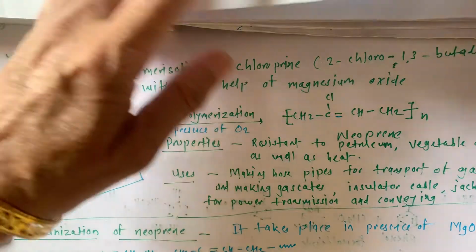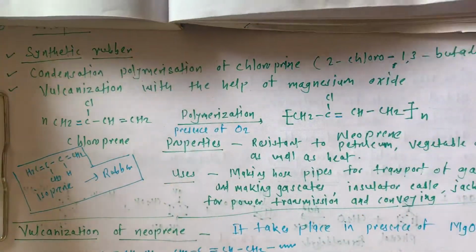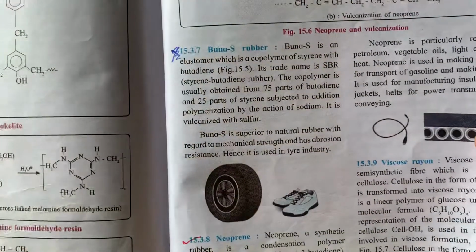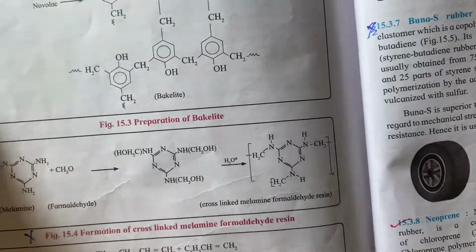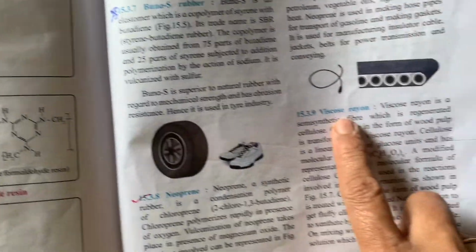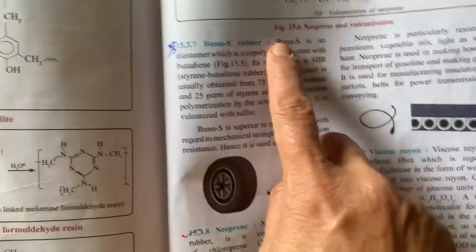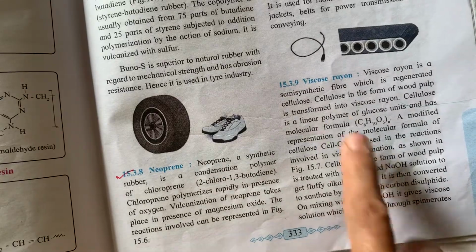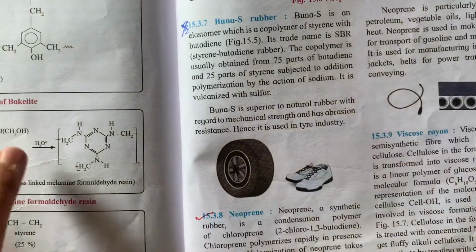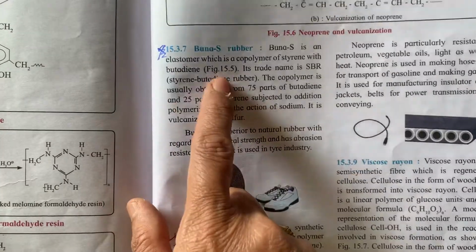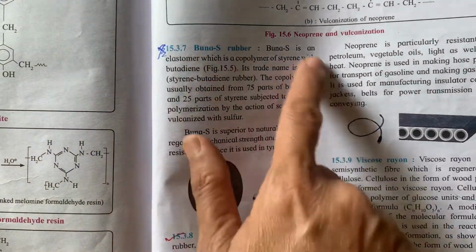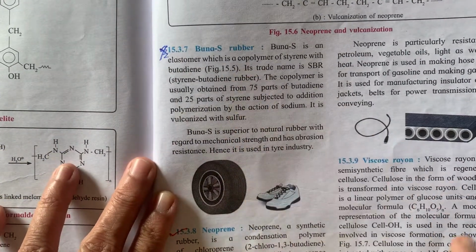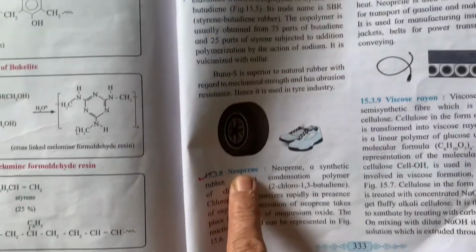I told in the last lecture that the melamine formaldehyde polymer is omitted from the syllabus. Then Buna rubber's reactions are eliminated, and similarly viscose rayon's reaction is eliminated. But go through the information regarding Buna and viscose rayon. The reactions are omitted, but it may be possible that MCQs will be asked on this given explanation, so go through it. Now the next one is neoprene.